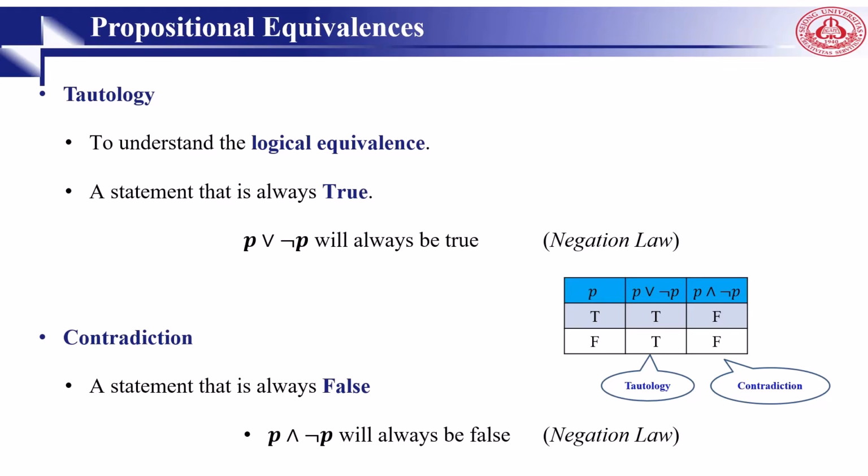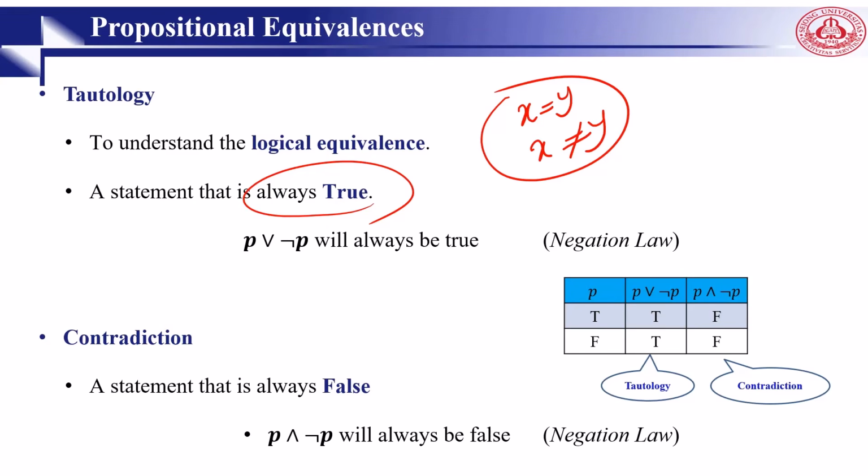In mathematical logic, a tautology is a formula or assertion that is always true in every possible interpretation, no matter what the truth value of the propositional variables that occur in it. For example, x equals y, or x not equal y. These two are true. X can be equal to y or not equal to y. So this is considered a tautology. Or the ball is green or not green.